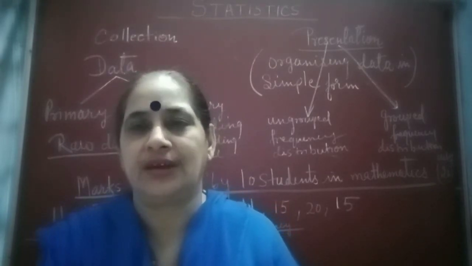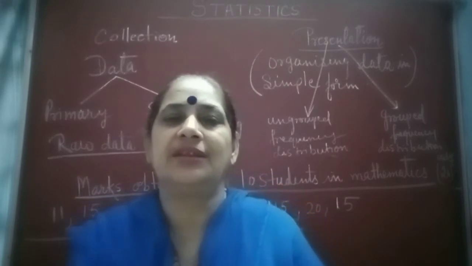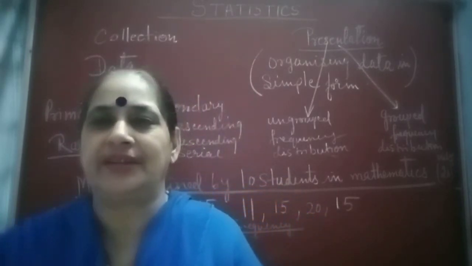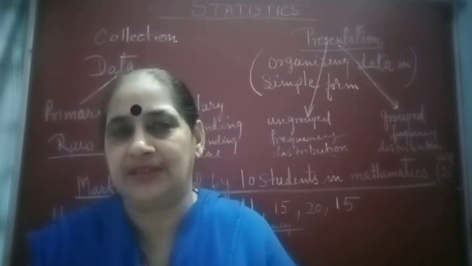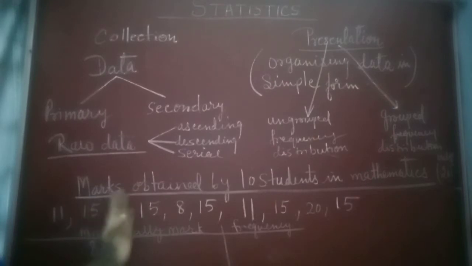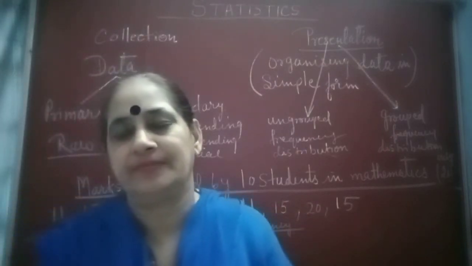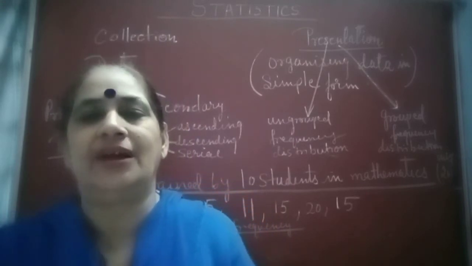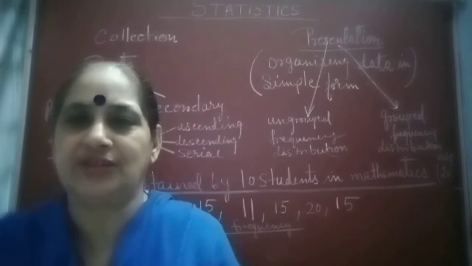That is raw data. But if that data is very large, then it is very difficult to interpret. If data is small, we can easily interpret by this method. Let us say I collect the marks obtained by 10 students in mathematics out of 20. Then it is easy to find out who got the highest, who got the minimum, and what the range of the data is.